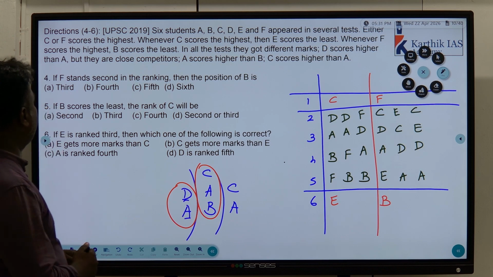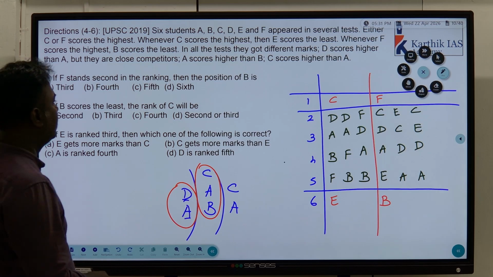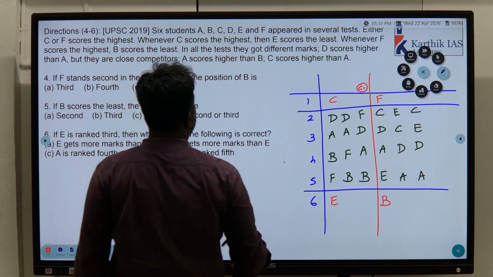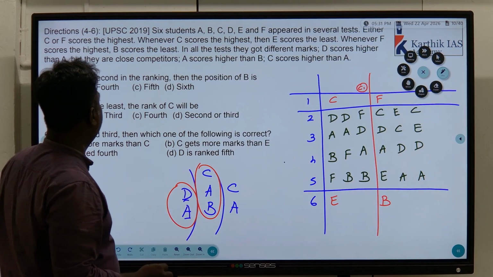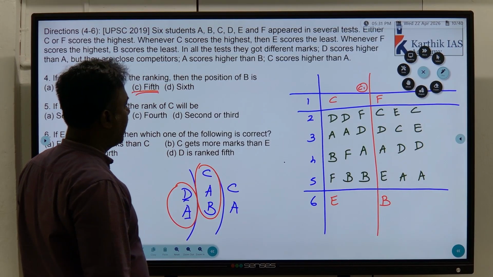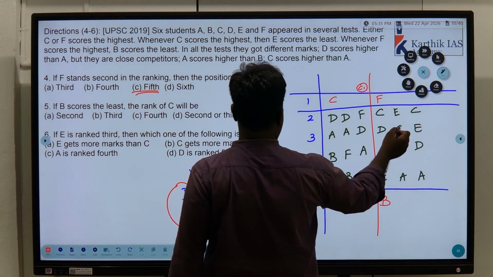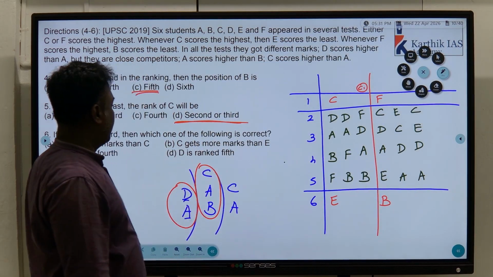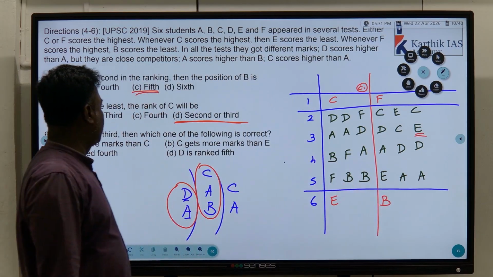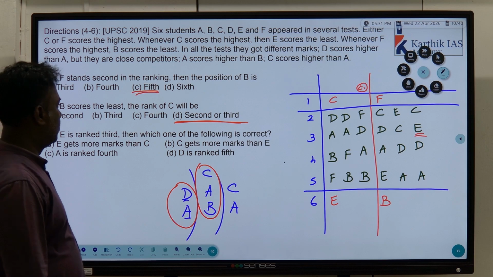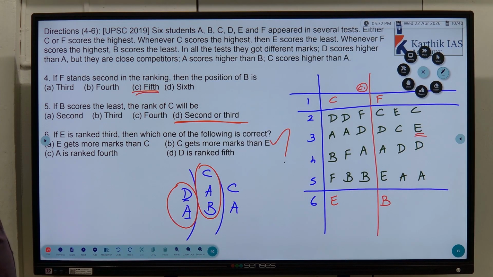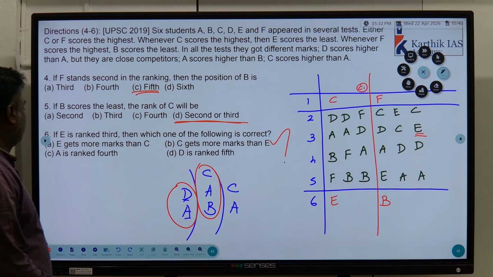If F stands second in the ranking, that is the third scenario. Understand this one, this case. If F stands second in the ranking, then the position of B is fifth. Clear? If B scores the least, the rank of C may be second or third. Understand? If E is ranked third, means this case. Then which one of the following is correct? E gets more than C? No. C gets more than E? Yes. D is ranked fifth, wrong. A is ranked fourth, wrong. That's all. Option B. Clear? Questions 4 to 6.